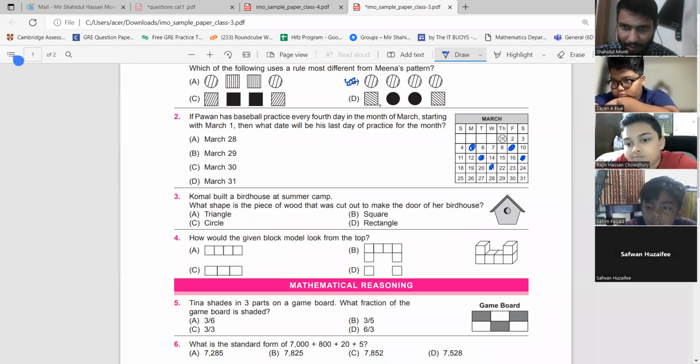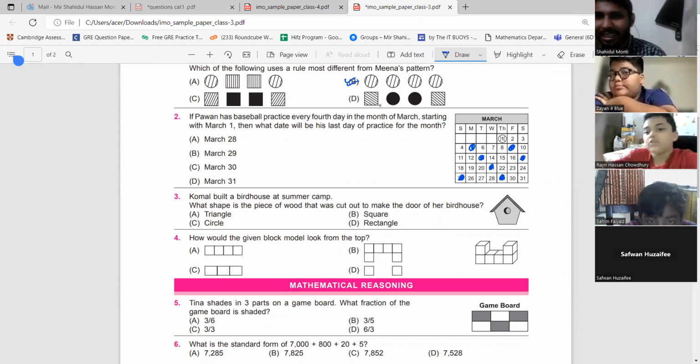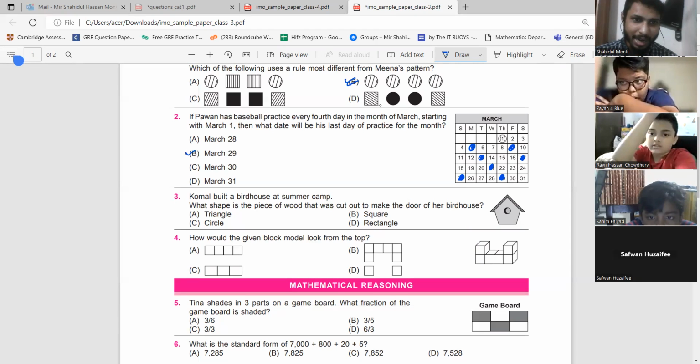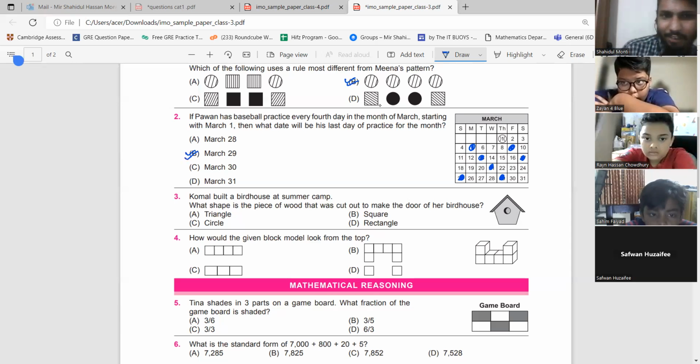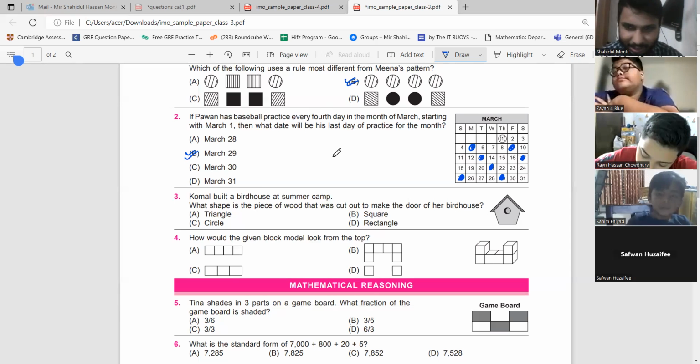Yes. You have to mark on the 4th day, that's what I'm doing. So I see that March 29th is the last day of practice. The next practice will be in April. So March 29th is the last day of practice for the month of March. Okay, so we understand this.